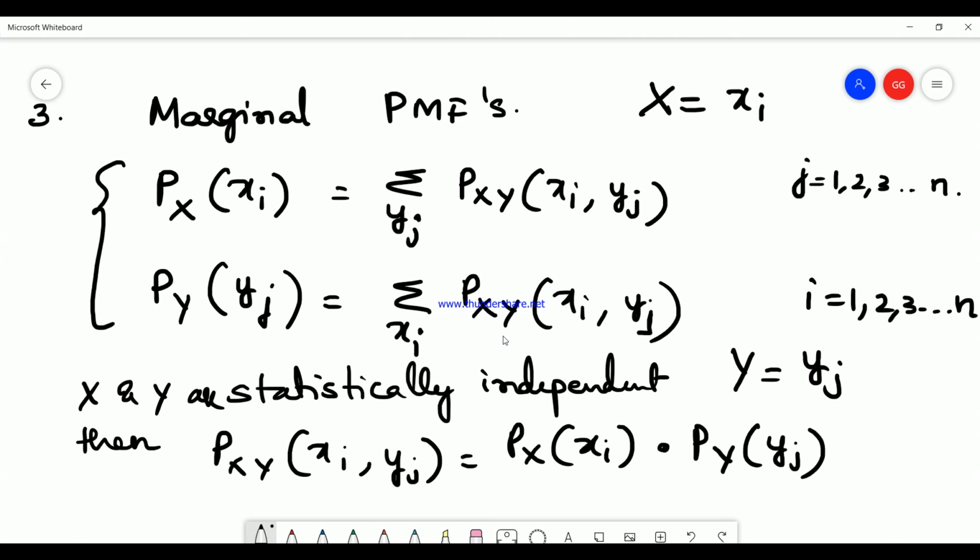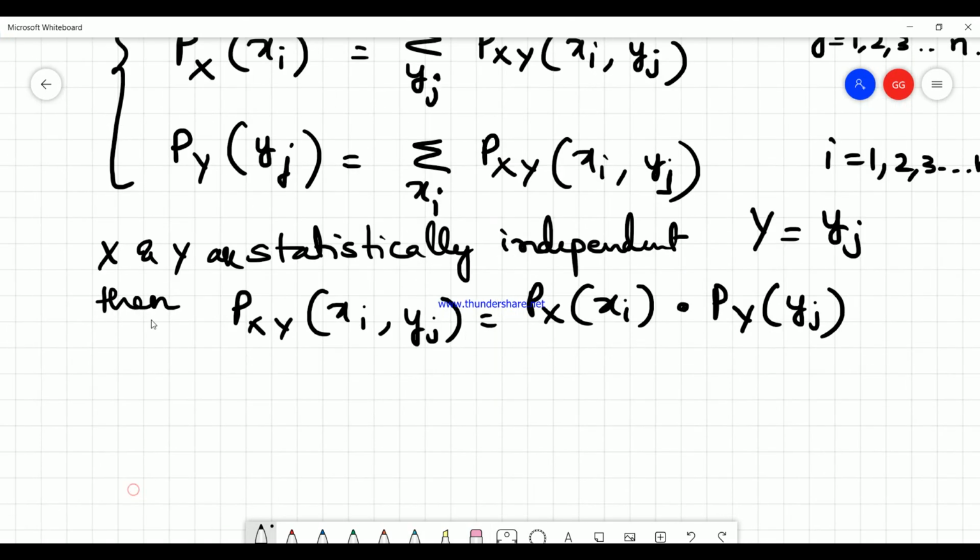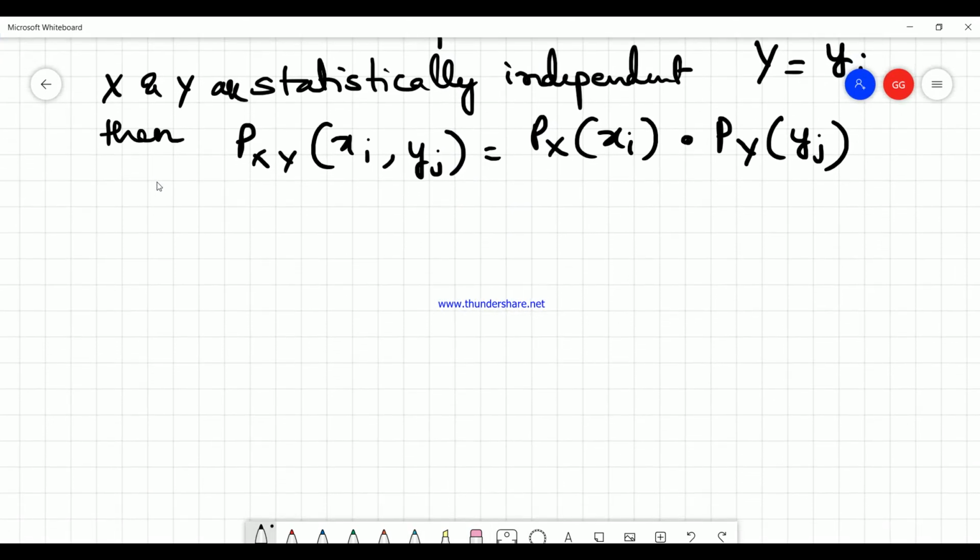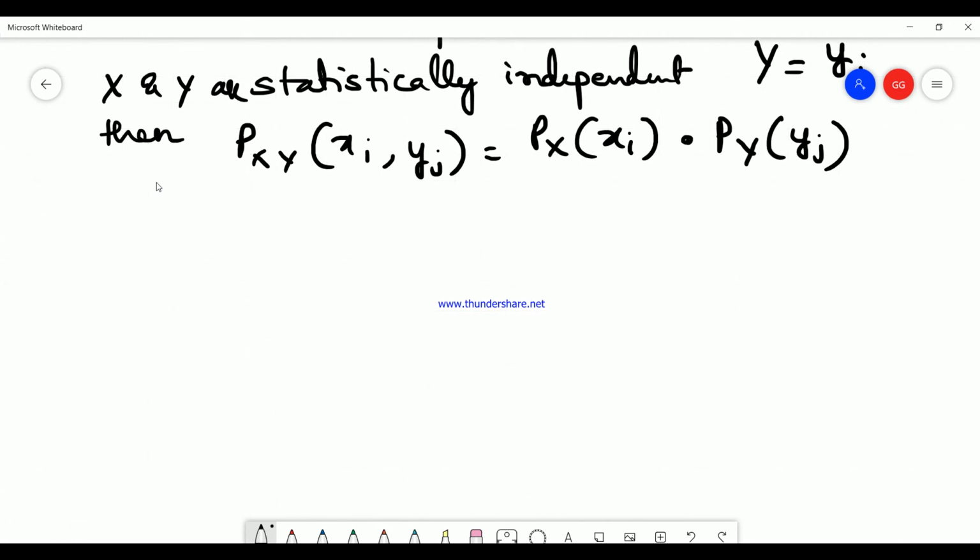So you find px of xi and py of yj with these two formulas, and then you find the total joint probability mass function by the product of the two marginal probability mass functions. Okay, so these are the three main properties of the probability mass function.